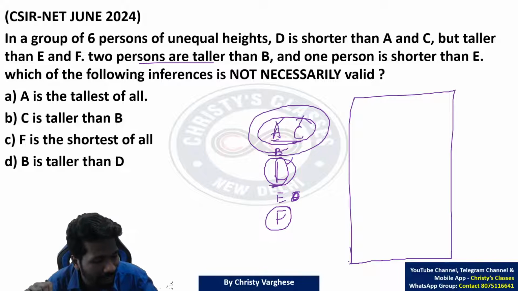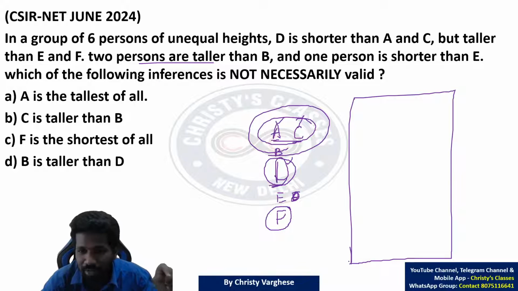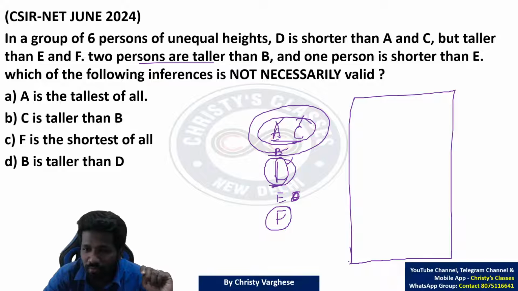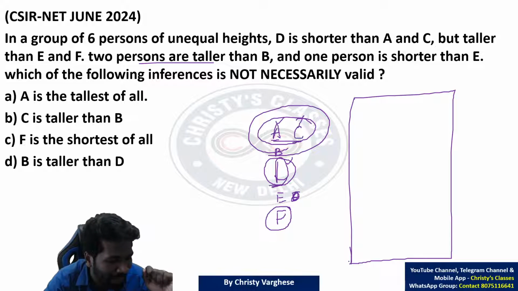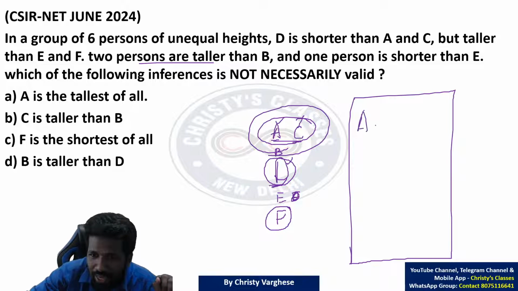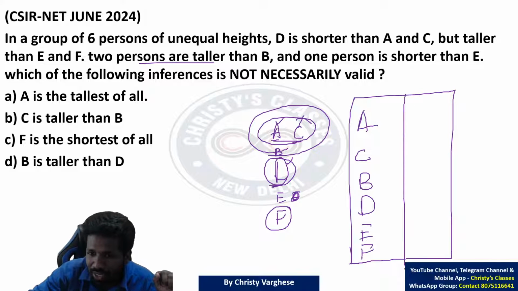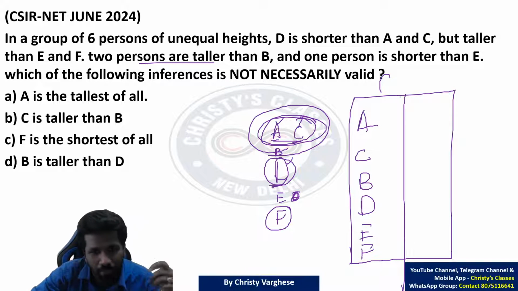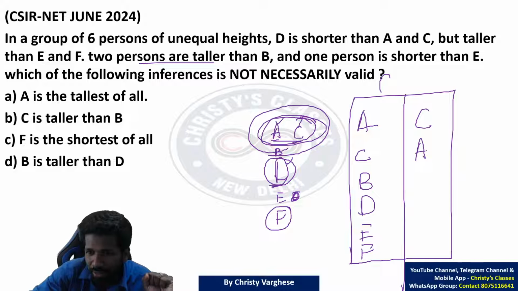I always say in the ranking and ordering chapter you have to be Loki in the multiverse. Those of you who follow Marvel movies, Loki is actually what we can say the ruler of the multiverse. So what I am saying is you have to think about all the parallel universes that exist. Here there is a parallel universe where A is above C, above B, above D, above E, above F. I mean this is one arrangement. A and C का comparison पता नहीं है ना. So एक world में A C के above है. दूसरे parallel universe में C is above A. That is also possible.